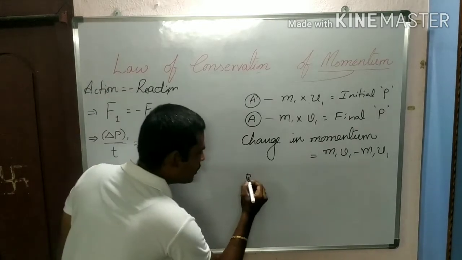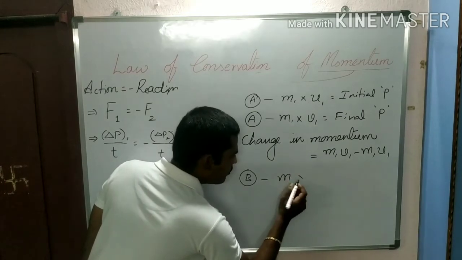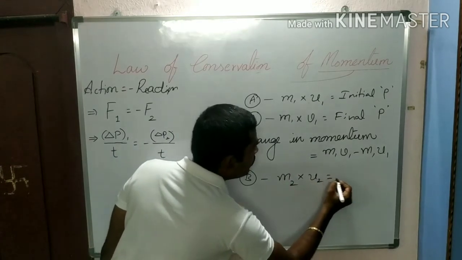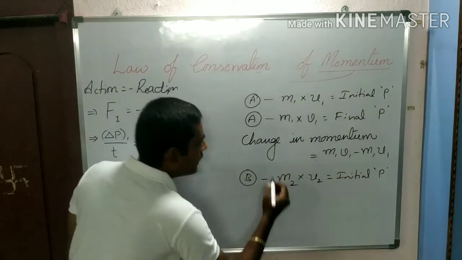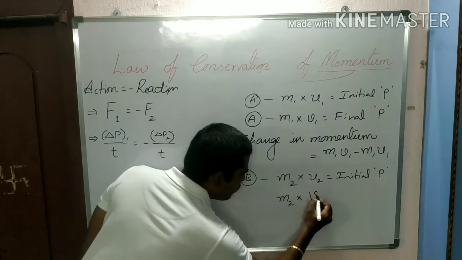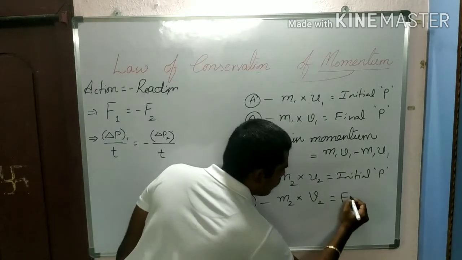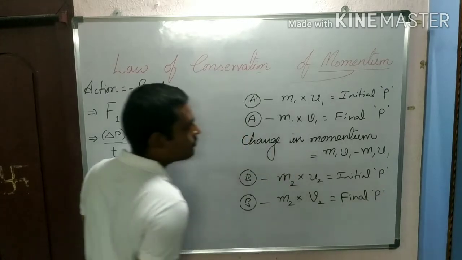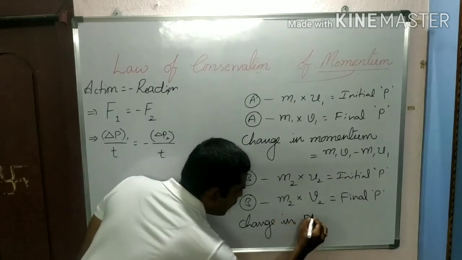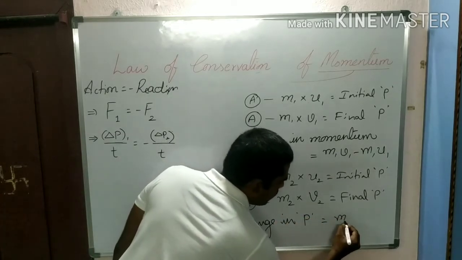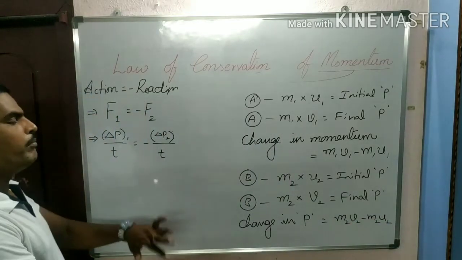Similarly, take the second object B. Its mass is m2 and u2, so its initial momentum is m2 u2, and here m2 v2 is the final momentum of object B. Then what is the change in momentum? Change in momentum is m2 v2 minus m2 u2, final momentum minus initial momentum.